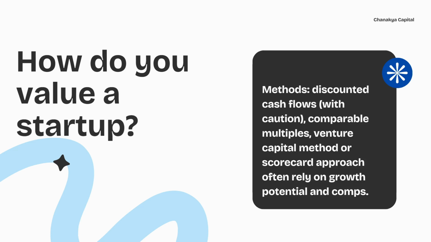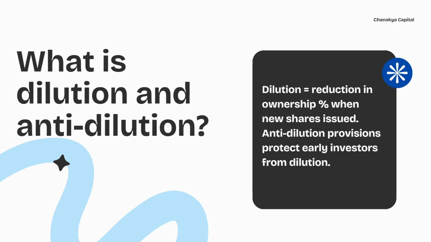How do you value a startup? Methods could be discounted cash flow with caution, comparable multiples, the venture capital method, or the scorecard approach, which often rely on growth potential and comps. What is dilution and anti-dilution? Dilution is the reduction in ownership when new shares are issued. Anti-dilution provisions protect early investors from dilution.